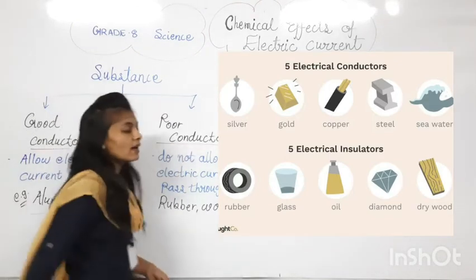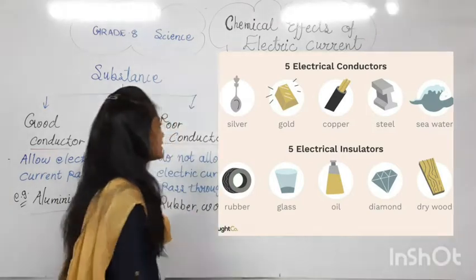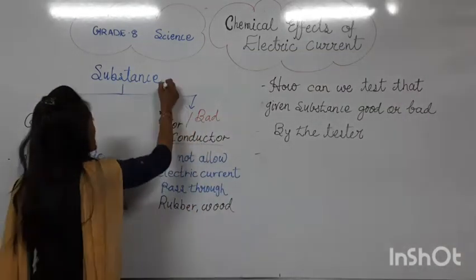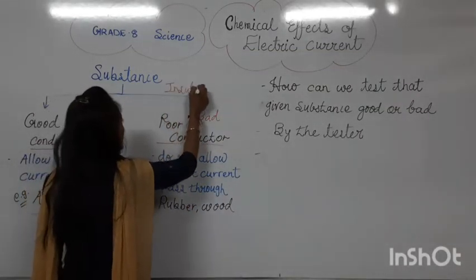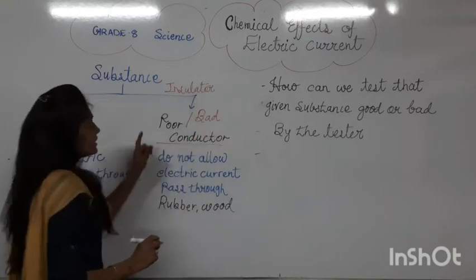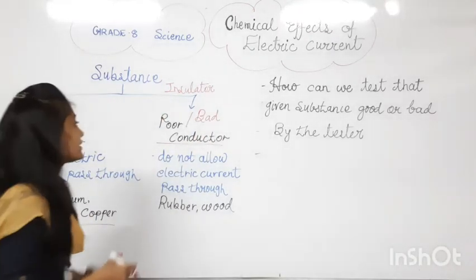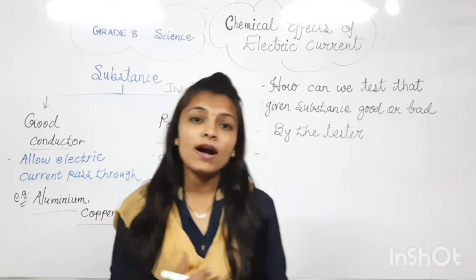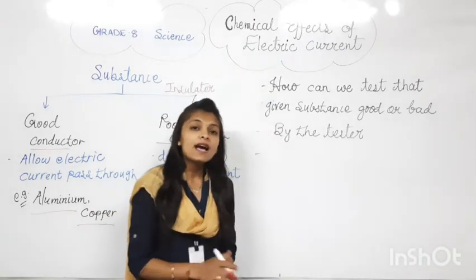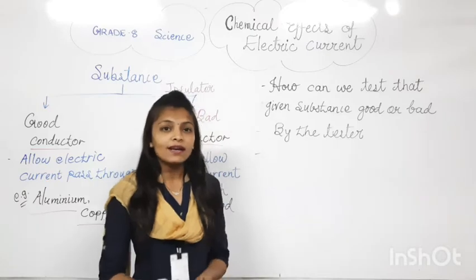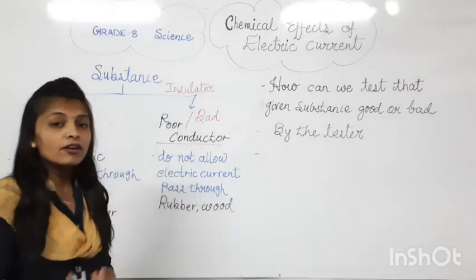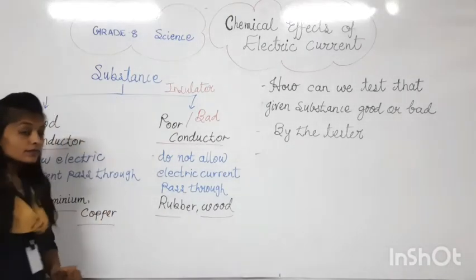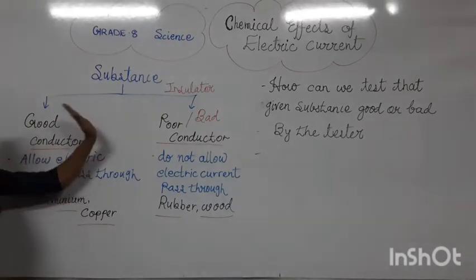Next is the poor conductor of electricity. Another name for a poor conductor is bad conductor, and one more name is insulator. What is an insulator? The opposite of a good conductor. The substances which do not allow electricity to pass through them are known as bad conductors, poor conductors, or insulators of electricity. Examples are rubber, wood, etc. So this is about the differences between substances.